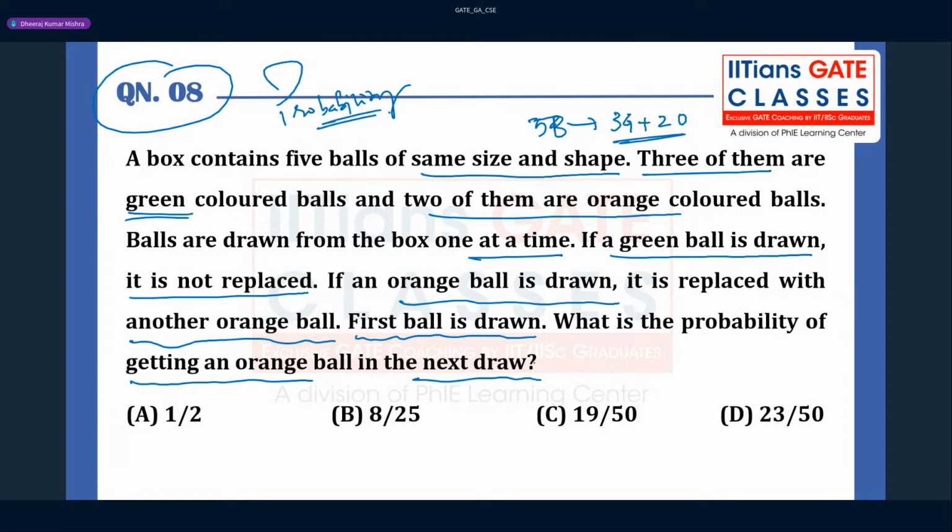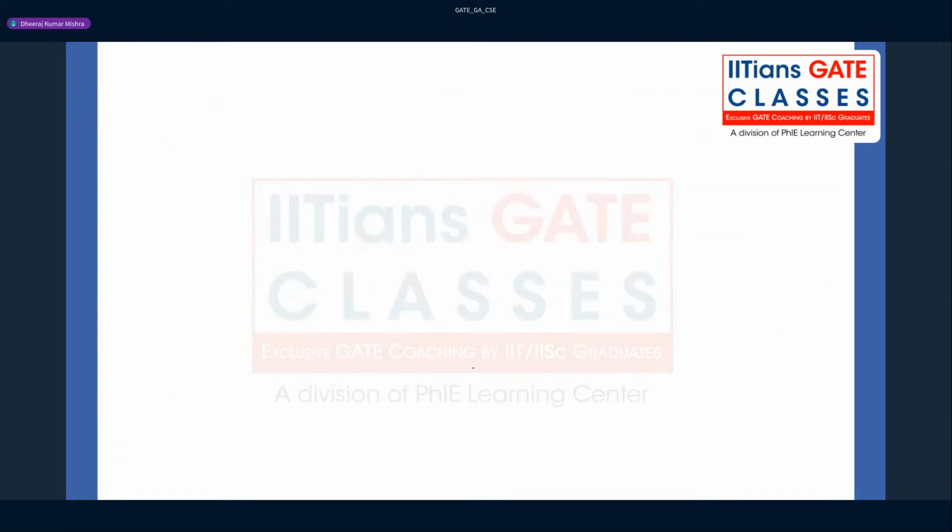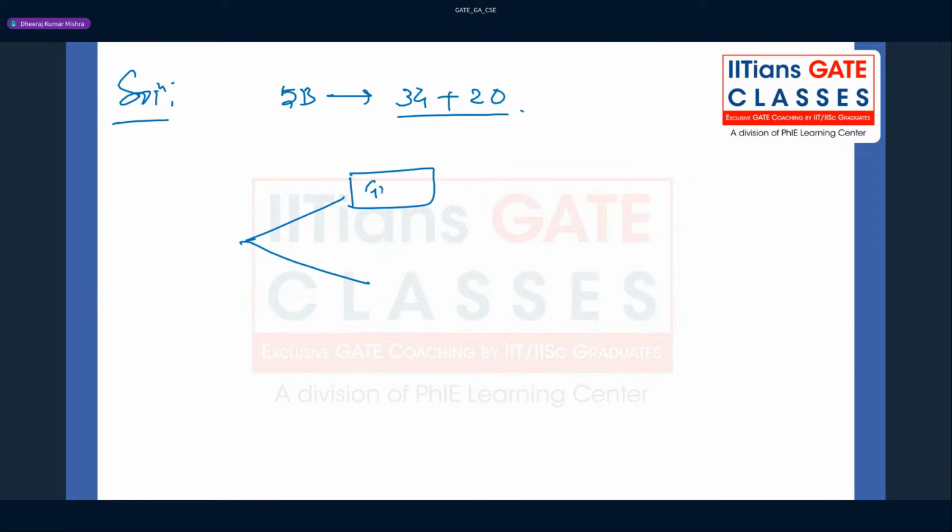They have already specified that there should be an orange ball. So in this situation you have to go for the total probability theorem. This is what I have taught, right? So let us draw the tree diagram and understand the situation. Total how many balls are there? 5 balls, 3 green balls and 2 orange balls. So let us try to draw. First draw is there. We have got the green and we have got the orange.